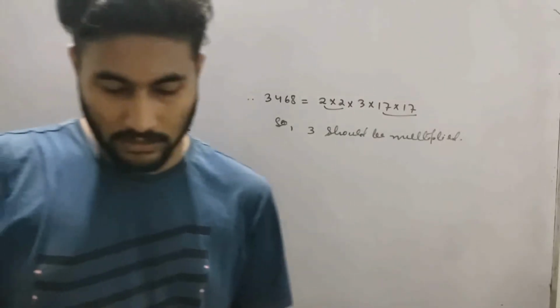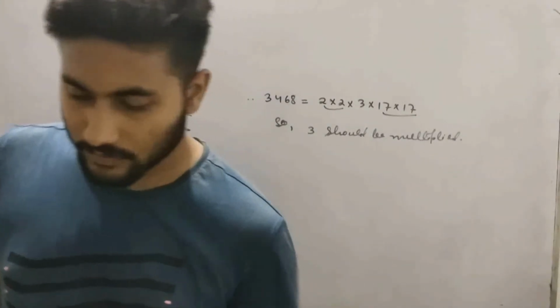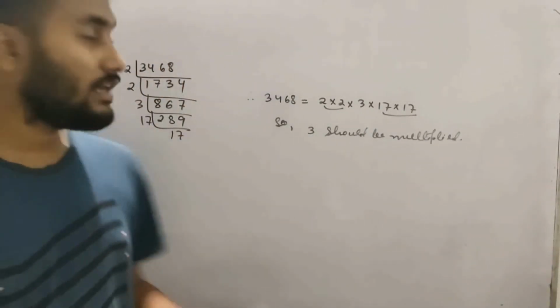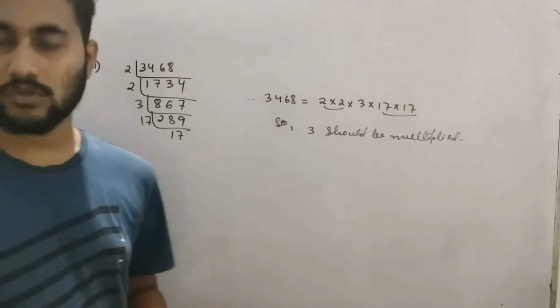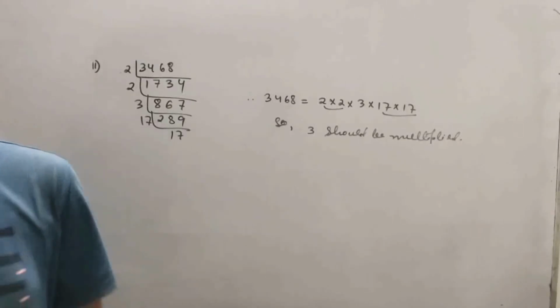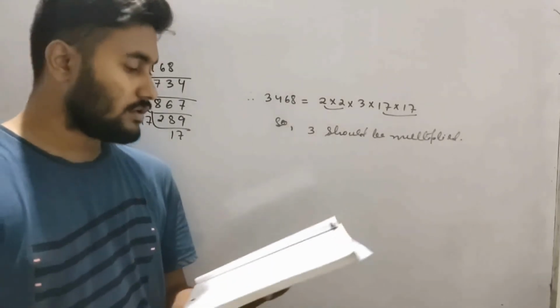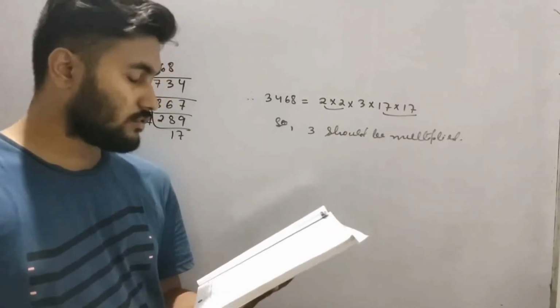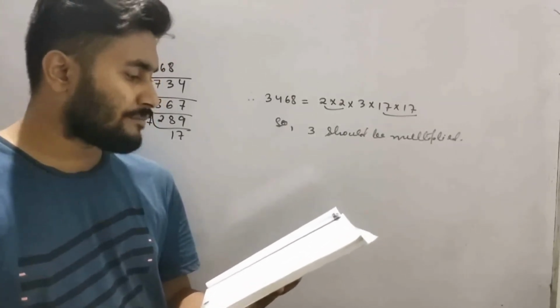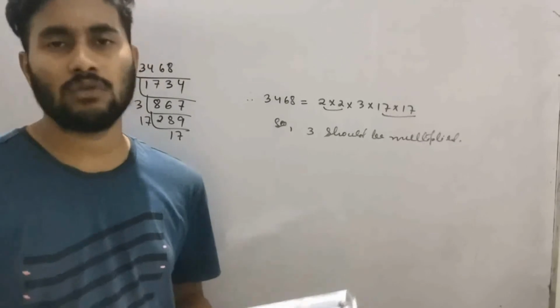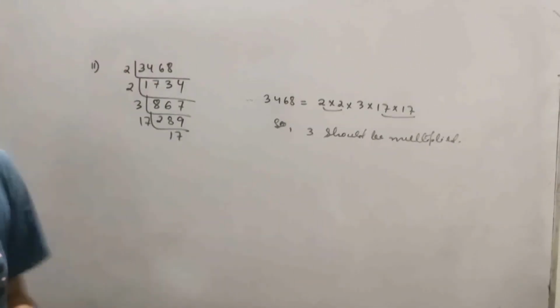There is one more part in this question. I forgot to read that part. So if you have not left space, then you have to cut the question. Okay, again you have to do this one. And if you have space, then you are lucky. So see 3468. This question you still have to do. Okay, see the last part of the question. Also find the number whose square is the new number. This one you have not done.